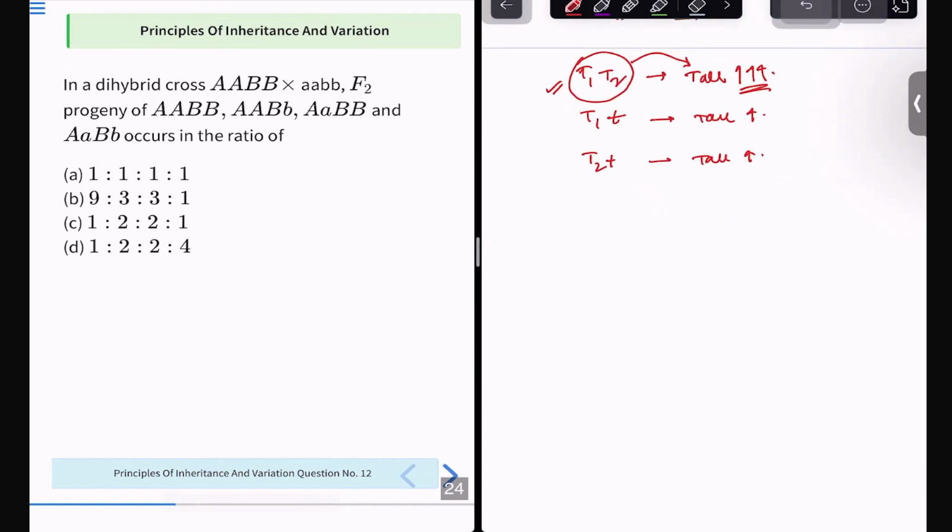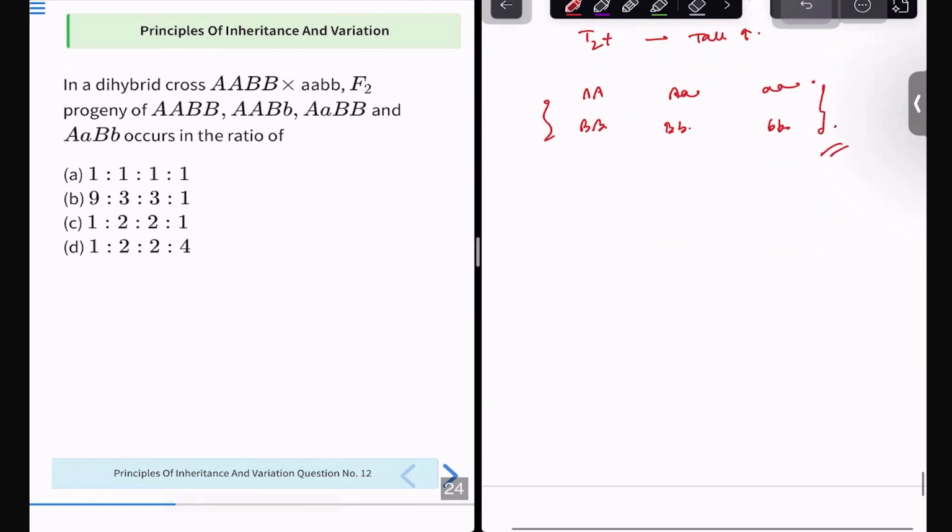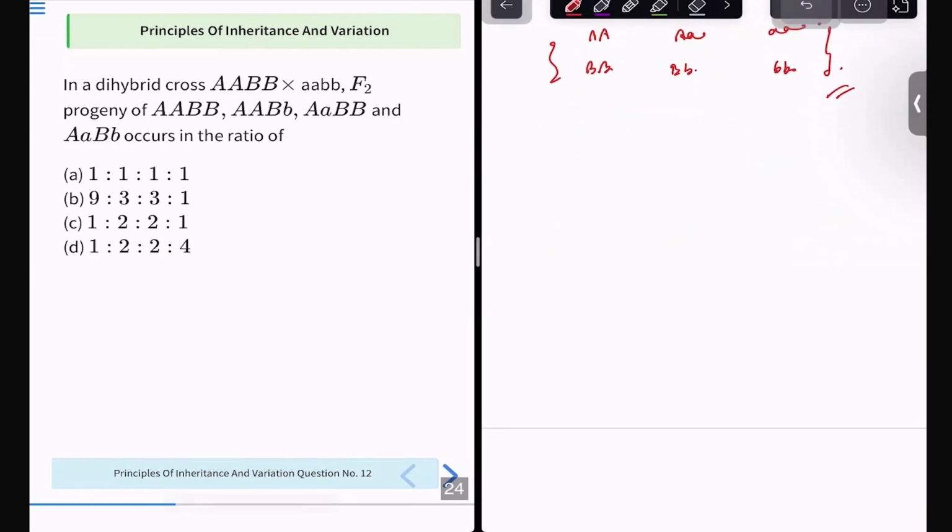Whenever something like this comes, first of all, see what are the things. When we are doing capital A and small a, what are the things that can happen? Either it will be capital A, small a, or it will be small a. Also, for the B, there will be capital B, small b, and small b, right? These are the main combinations that can be formed. So let us make a matrix 3 into 3.